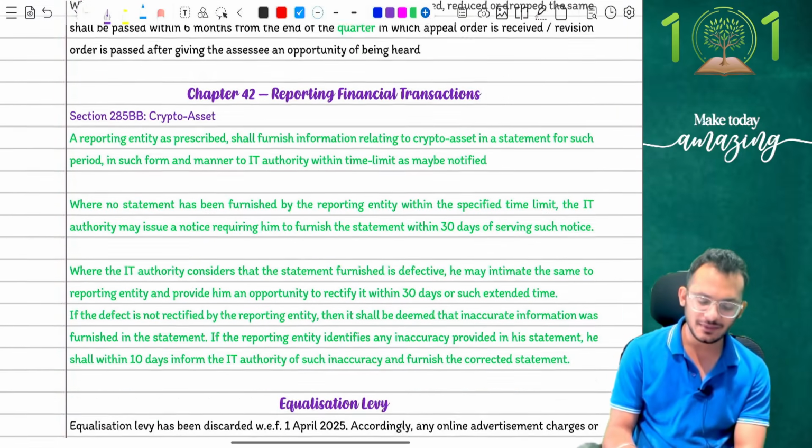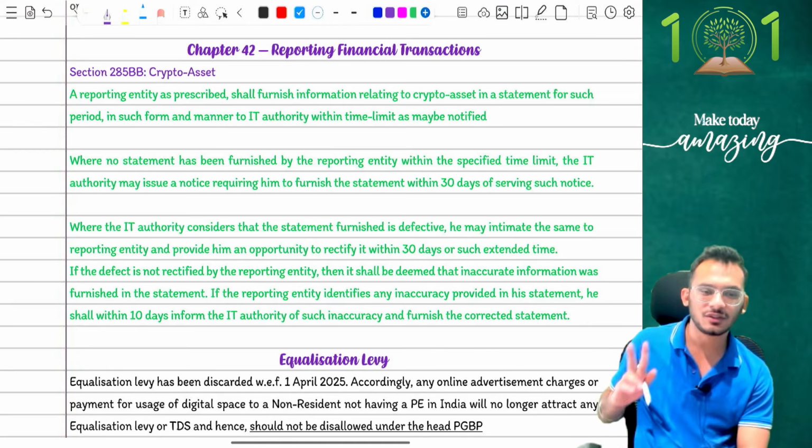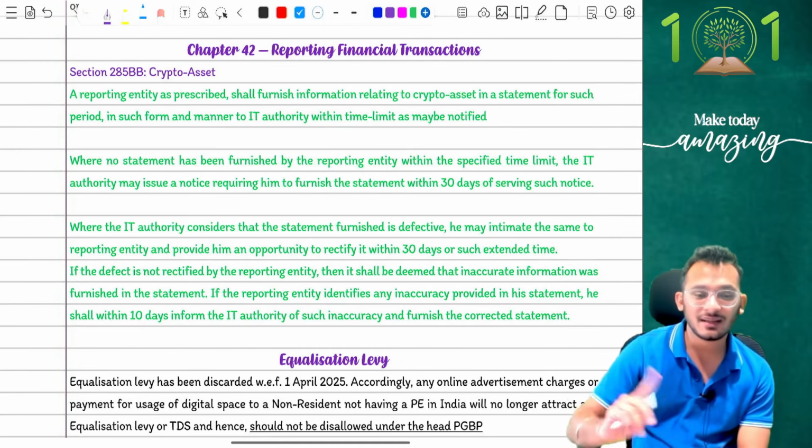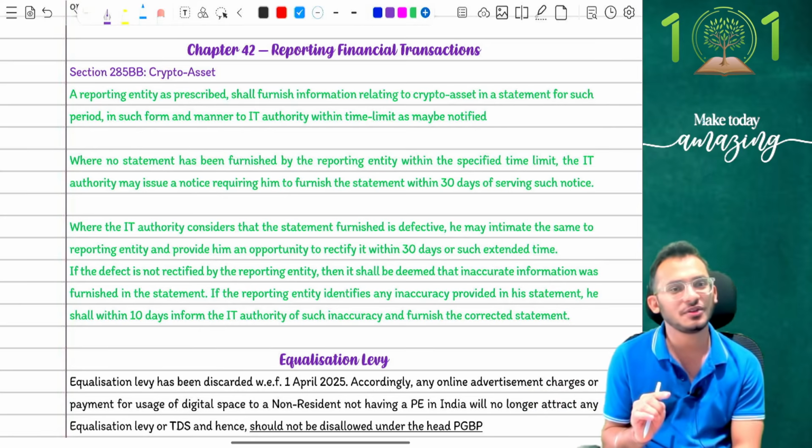Yes, that is what the amendments are, people. Any doubts on the amendments? Clear. Last two amendments and we're done. See, whole CA Final amendments done in 1.5 hours. That is all the amendments are. Nothing critical about it, but still important for you to keep in mind.